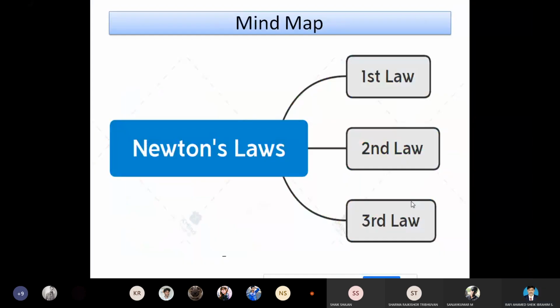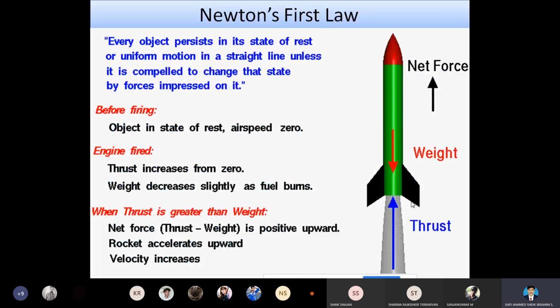Newton formulated basically three laws: first law, second law, third law. In the first law, we know that every object remains in its state of rest unless an equal and opposite force acts on it. When we are not disturbing the object, it will remain in its own place. When we supply force to that object, it will start to accelerate and start to displace. So that is Newton's first law.